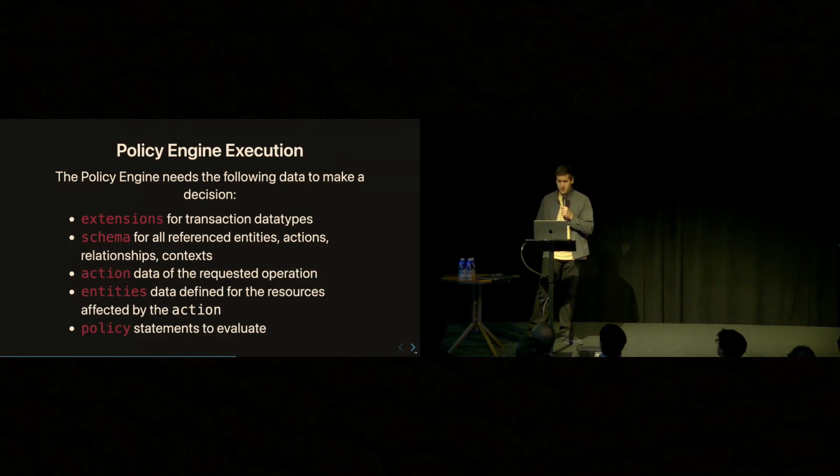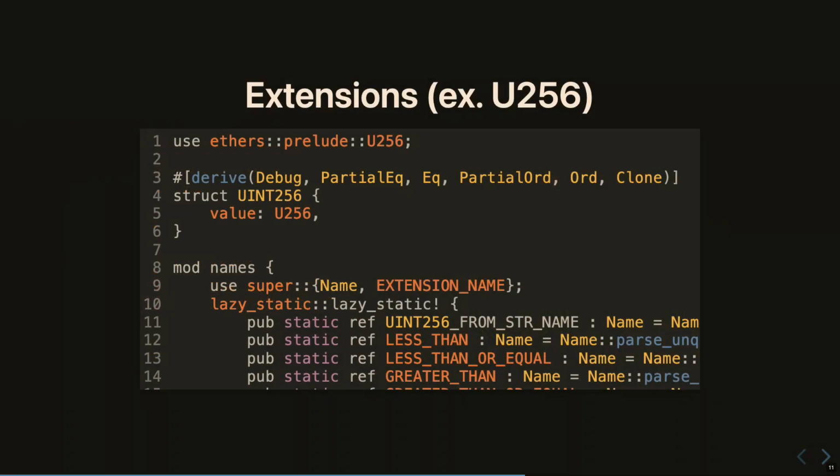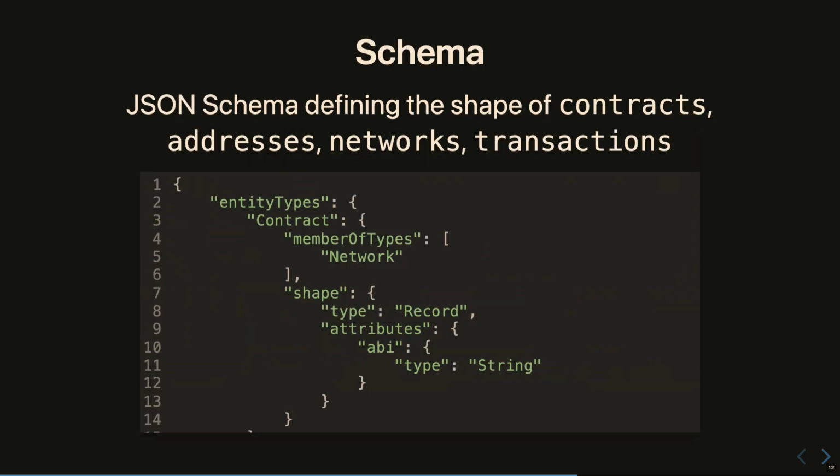So we need a few things to make this work. We need some extensions for data types. So there's a little snippet of an extension I wrote to add U256 context support to the Cedar policy engine. We need to do similar things like that for ABI and transaction decoding. And we also need the schemas. So we need the policy engine to understand what the map of the space looks like for contracts.